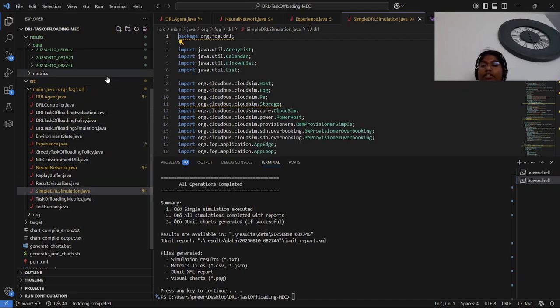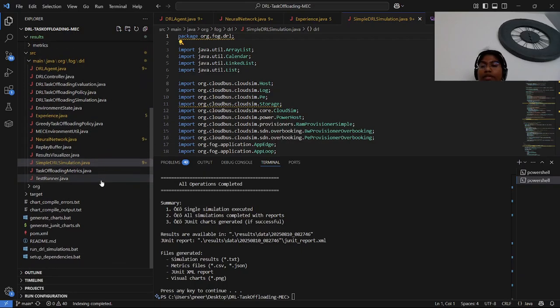For training and evaluation, we have DRLController.java and DRLTaskOffloadingEvaluation.java. DRL controller coordinates agent training, similar to the edge node trainer in algorithm 2 of the paper. And DRL task offloading evaluation runs evaluation and compares DRL variants. For metrics and visualization, we have task offloading metrics and results visualizer. Task offloading metrics tracks delay, drop ratio, and throughput. A results visualizer generates performance charts.